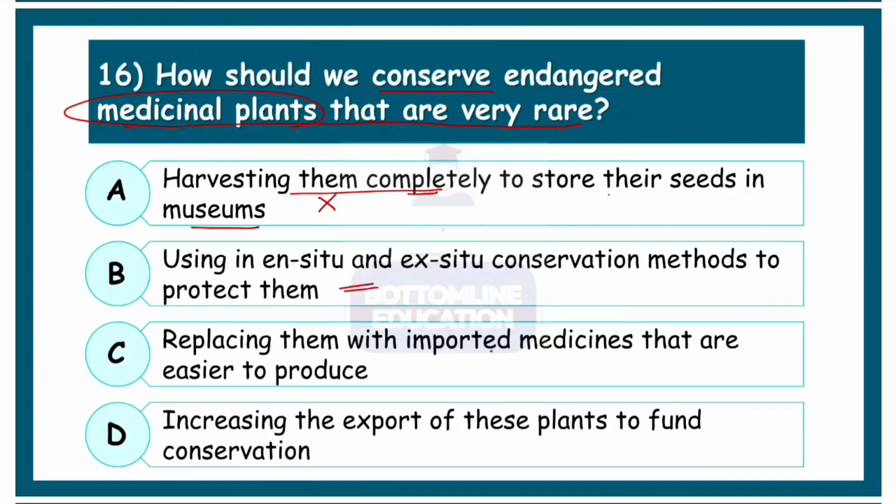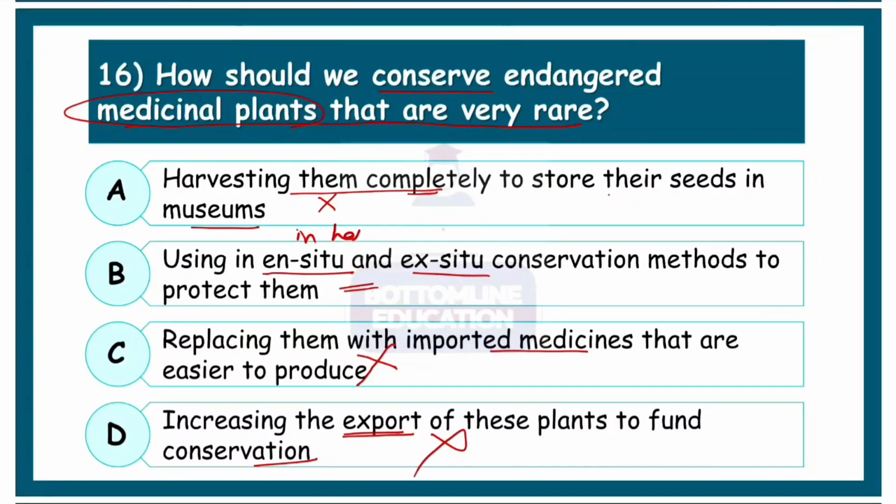Okay, that looks okay. Replacing them with imported medicines? No, that again does not help to conserve them. Increasing the export of these plants to fund the conservation? Okay, that also seems okay, but only exporting does not ensure that they are actually conserved, right? Exporting may make people pay heavily, as well as totally harvest them and completely decrease their number. Using in situ and ex situ conservation.